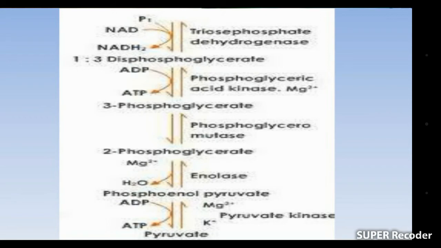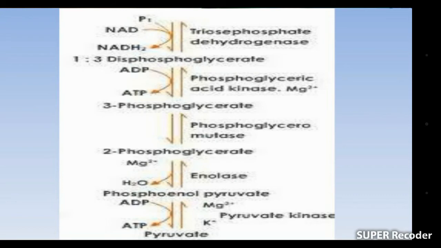Then in the next step, 1,3-diphosphoglycerate is converted into 3-phosphoglycerate by the action of phosphoglycerate kinase. In this step, ADP is phosphorylated and converted into ATP. As I discussed earlier, what is meant by phosphorylated ADP is that when 1 phosphate is added to ADP and it is converted into ATP, this is known as phosphorylated ADP, and that gave us ATP.